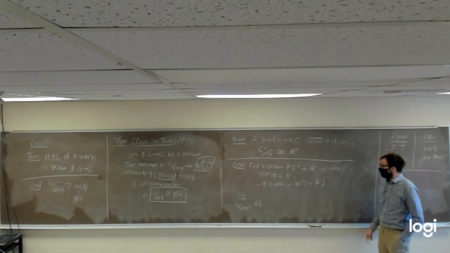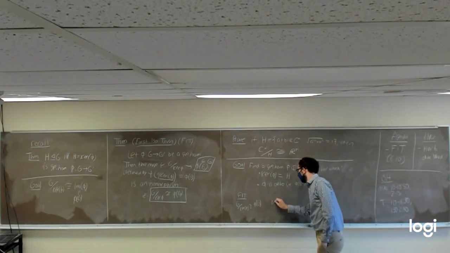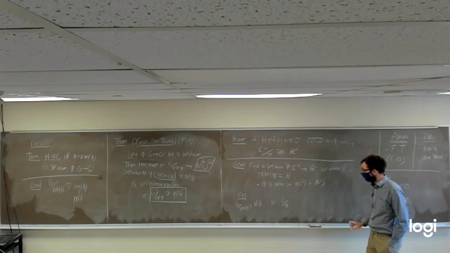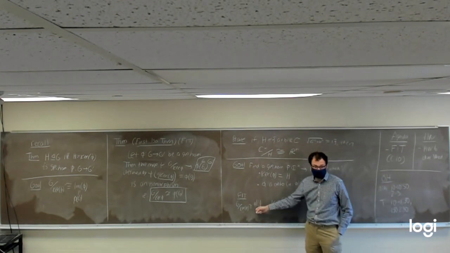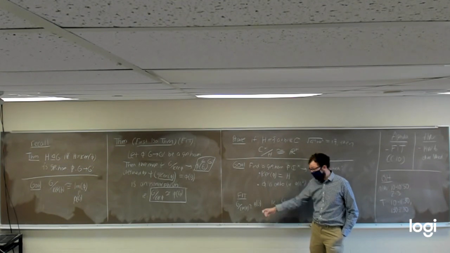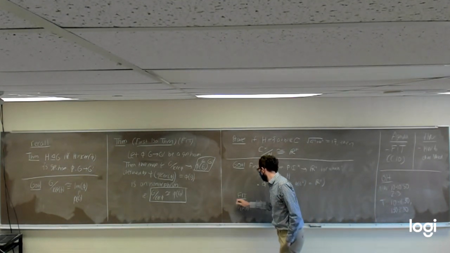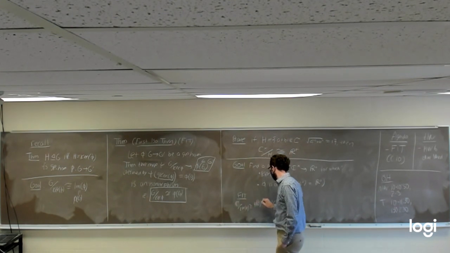But if we knew that the kernel of phi is H, then the group on the left would just be G mod H. If we knew that phi is onto, that would tell us this group on the right is going to be R plus. Instead of saying G, we have a specific group, let's say C star.